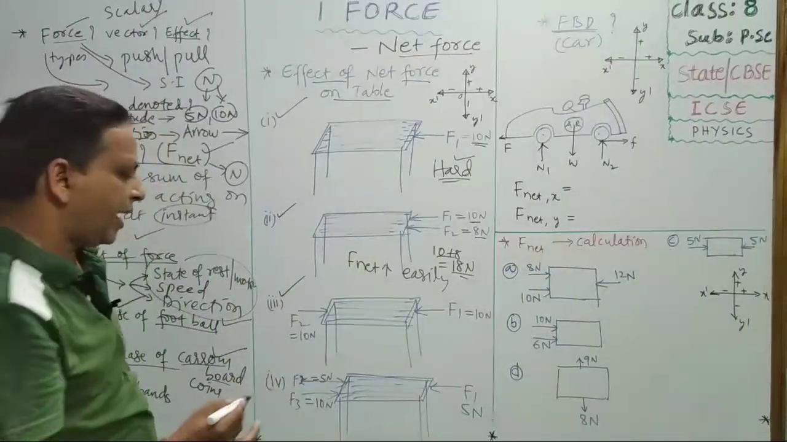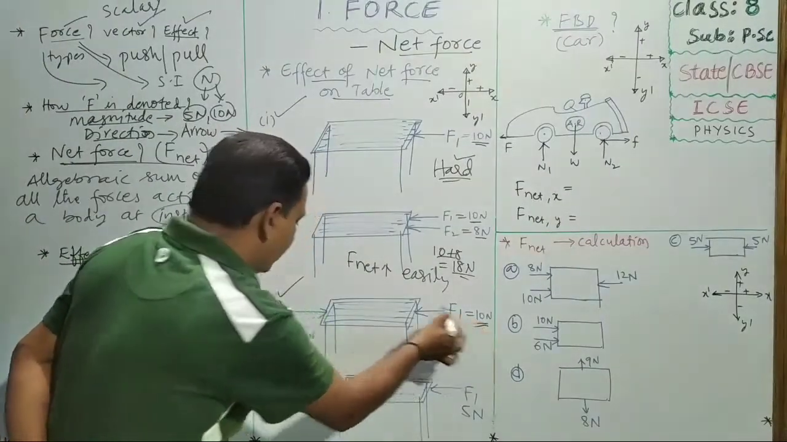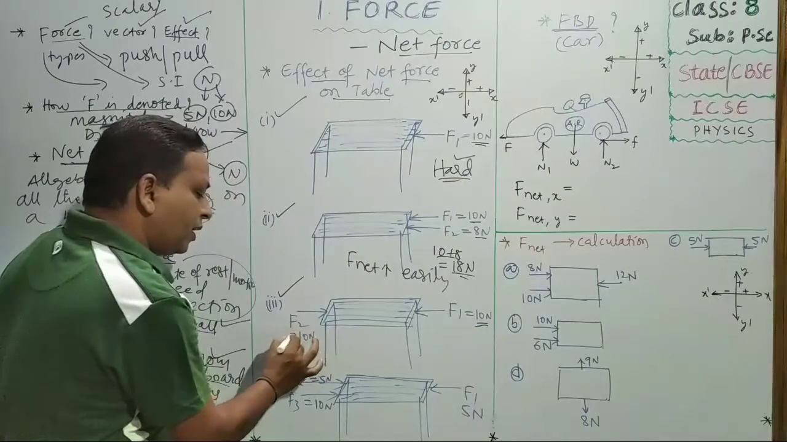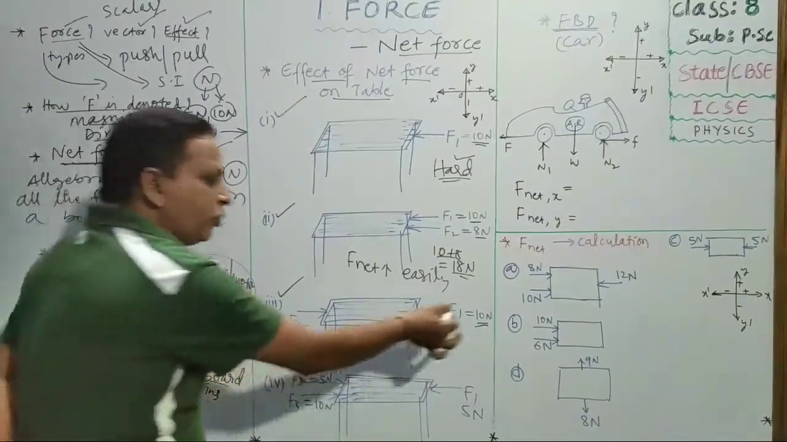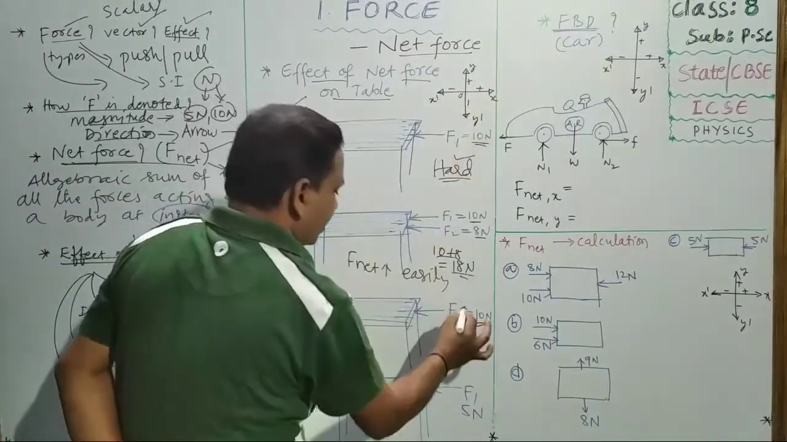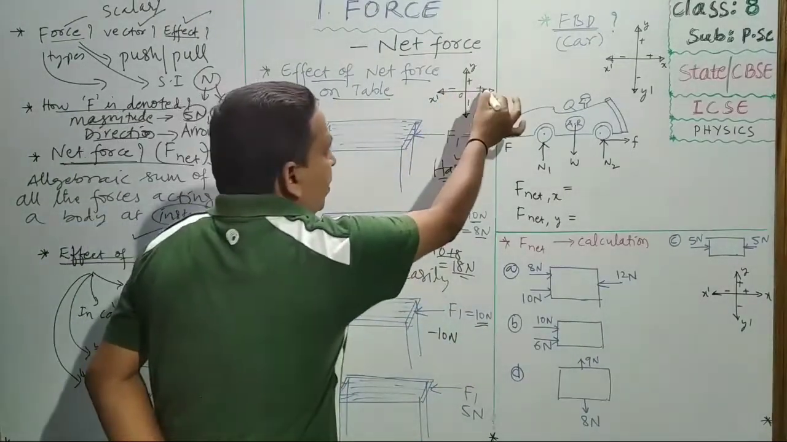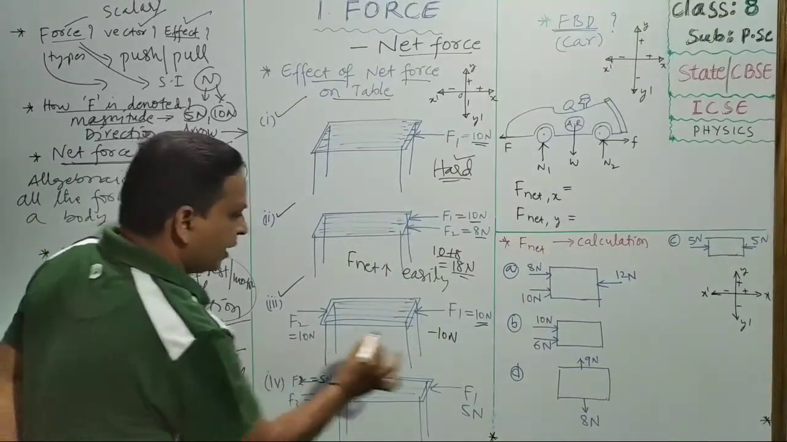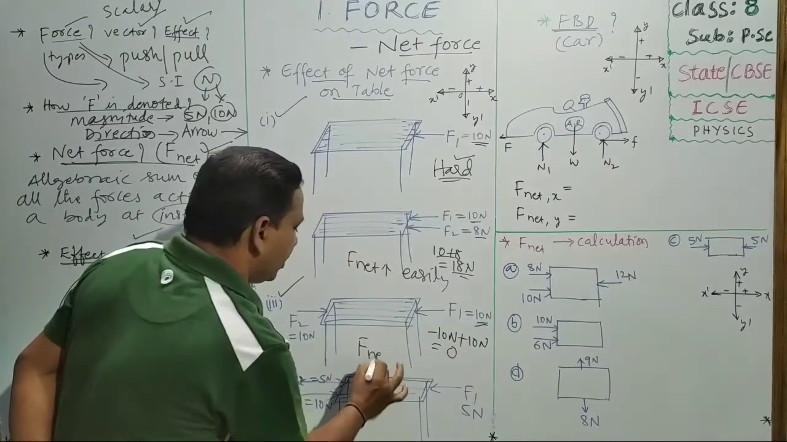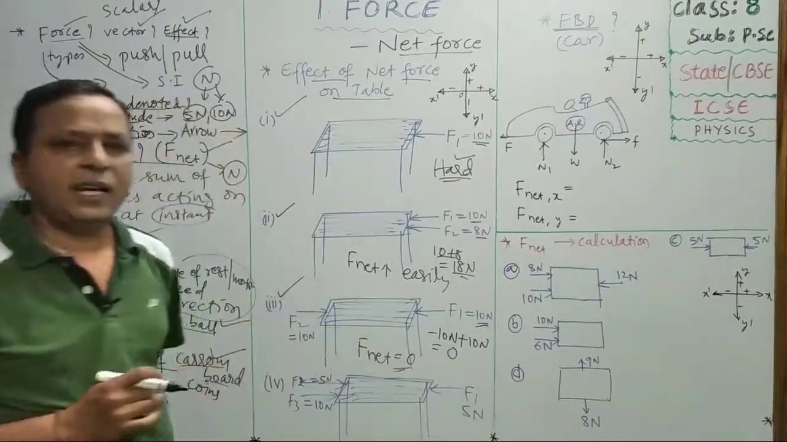And the third case, you see this is the same table. You are applying a force of 10 newtons in this direction, and you ask your friend to apply force in the opposite direction. F2 is the same 10 newtons, applied in the opposite direction. Compare like this: this side means minus, so F1 is minus 10 newtons, and this side is the plus side of the x-axis, 10 newtons. So minus 10 plus 10 is 0. Here the net force is 0, so the body will stay at rest only.